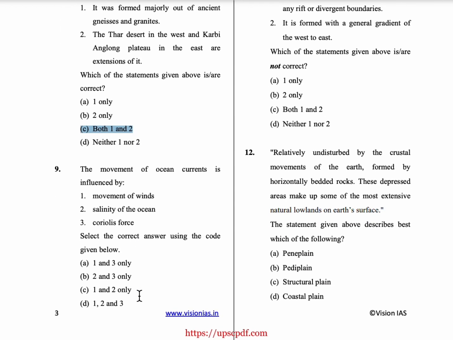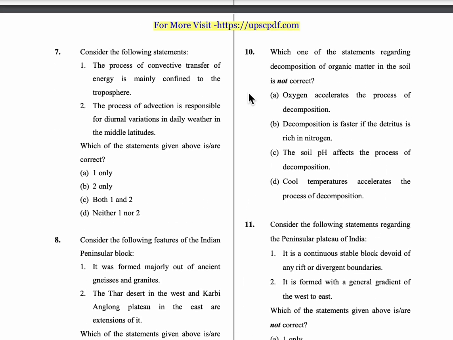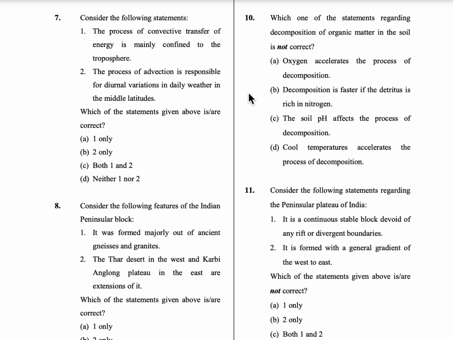9th question, the movement of ocean currents is influenced by. First statement is movement of winds, salinity of ocean and Coriolis force. So the movement of ocean currents is influenced by all these three statements. So option D is the correct answer. 10th question, which of the following statements regarding decomposition of organic matter in the soil is not correct?